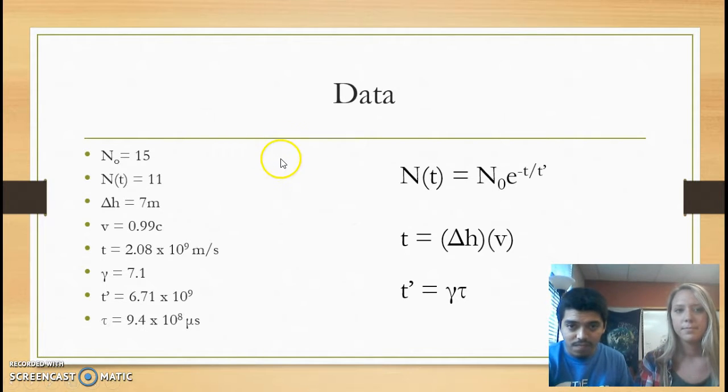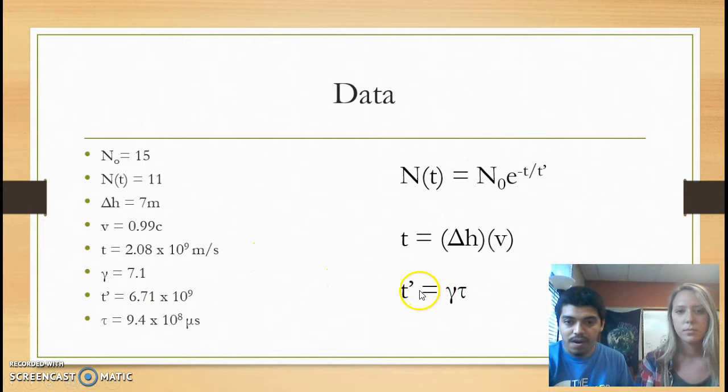All right, with knowing our muons at Brevard and Hendersonville, we can use this equation to try to find t prime. So we need to find first t, and we use this equation to find t by using delta h, which is the elevation difference between Hendersonville and Brevard, which is only 7 meters, and v, which is the velocity of a muon, which is 0.99 times the speed of light. After we calculate it, this is what we got for t prime.